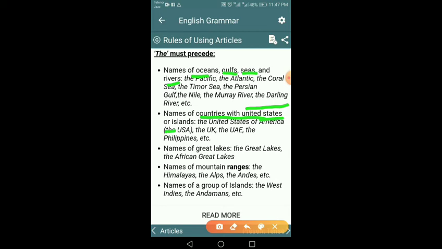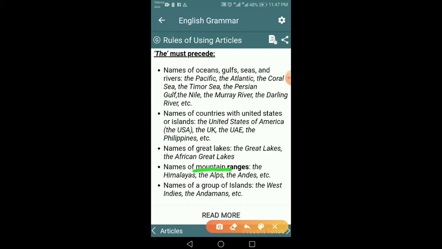The United States means that there is no single country, but this is a group of states that have united for their united cause or single cause. And names of lakes, the Great Lakes, the African Great Lakes.